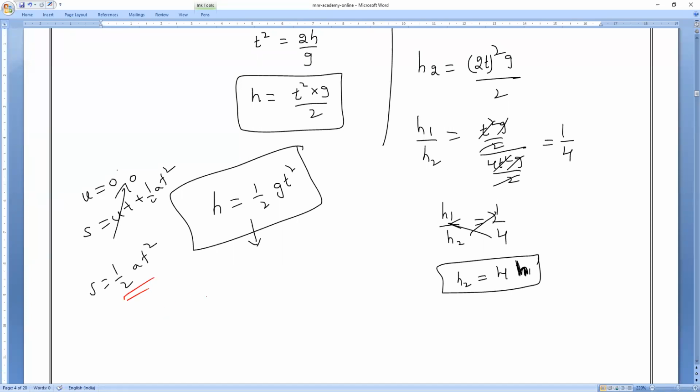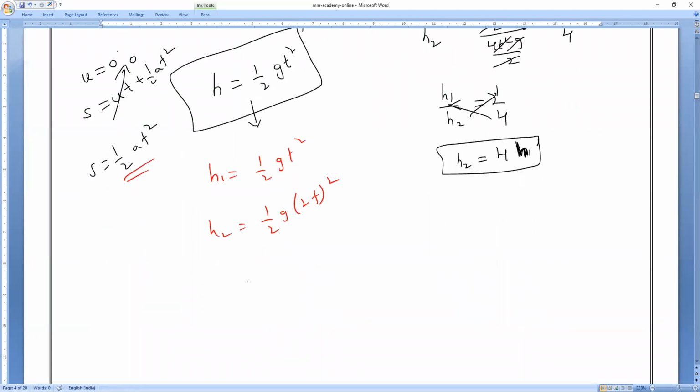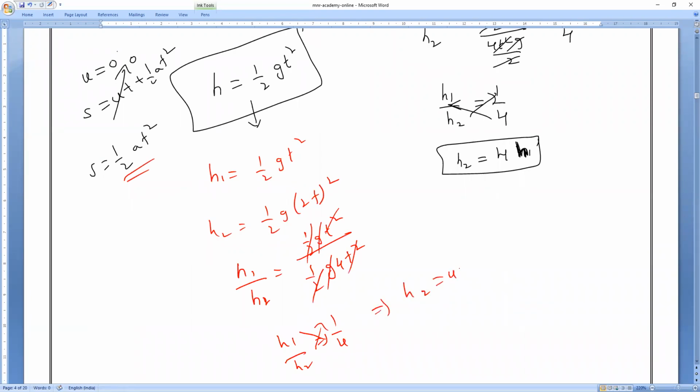Yes, that's all. Correct. So h1 is equal to half g t square. h2 is equal to half into g into (2t) square. Whatever you do, that is your style. You no need to depend on teachers much. That is your unique style. So half will get cancelled, g g will get cancelled, t t will get cancelled. 1/4, directly we are getting the answer. Yes or no? That's all. So H2 is equal to 4 times of H1. Got the same answer or not?